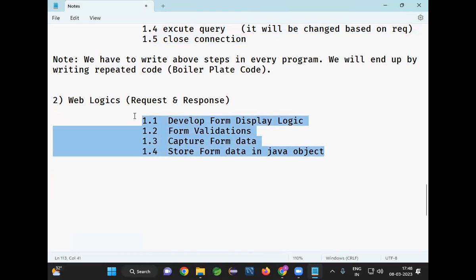What Spring people have done is, boss, we understood that every Java programmer is writing the same code again and again in every project. Let's do one thing. I will give you my classes. You use my classes. Those classes will take care of the common logic. You no need to capture form data. You no need to perform the form validation. You no need to store the form data into Java object. Everything I will do. Just take my classes, use my classes in your project so that your work will be done by my classes. Are you able to follow me?